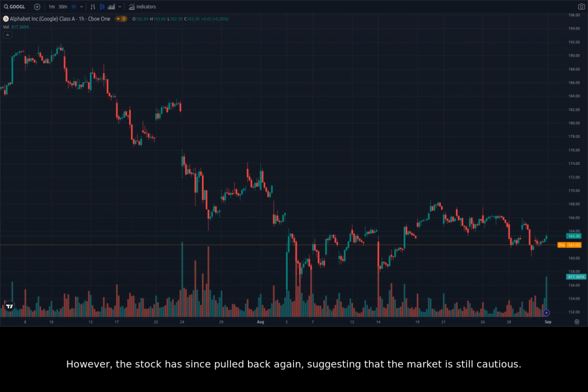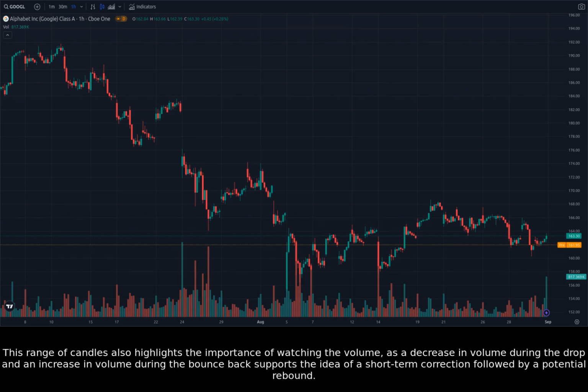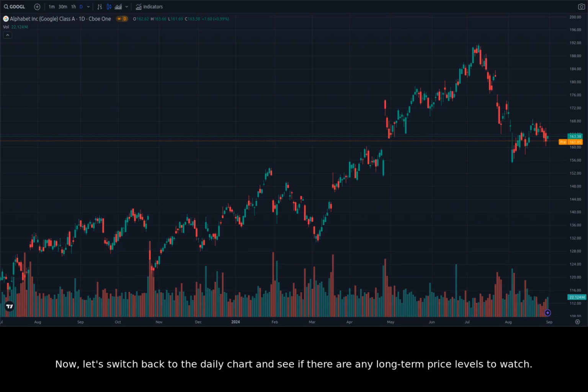However, the stock has since pulled back again, suggesting that the market is still cautious. This range of candles also highlights the importance of watching the volume, as a decrease in volume during the drop and an increase in volume during the bounce back supports the idea of a short-term correction followed by a potential rebound. Now, let's switch back to the daily chart and see if there are any long-term price levels to watch.